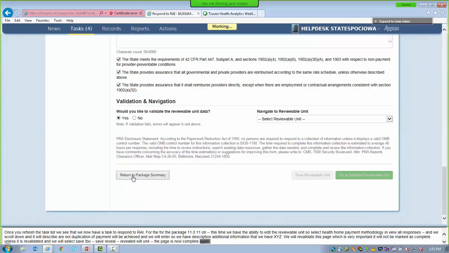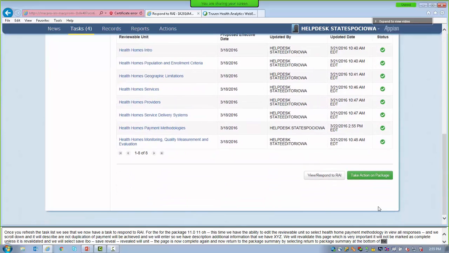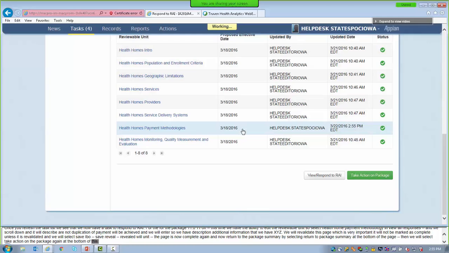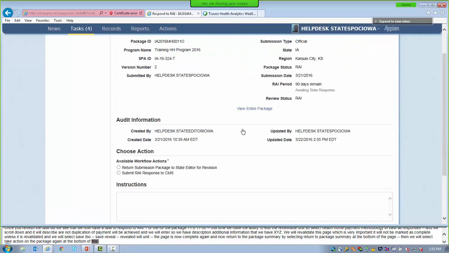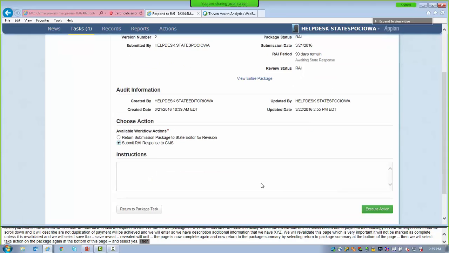Then we will select Take Action on the Package again at the bottom of this page and select Yes. Then select Submit REI Response to CMS. The submission package does not need to be recertified by the state director after this change, but we encourage you to make sure your state is in agreement and understands the changes prior to resubmission.